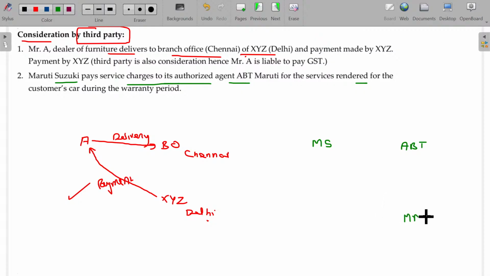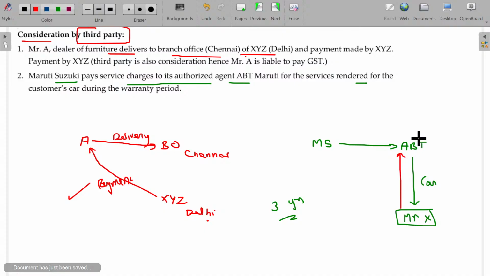Mr. X, being the customer, purchases the car from ABT, which is routed through ABT only from Maruti Suzuki. Maruti Suzuki will give 3 free services or 1 year of free services. Usually if you buy a bike, 3 free services will be there. Similarly, 3 free services are there. So Mr. X now approaches ABT for the first free service.